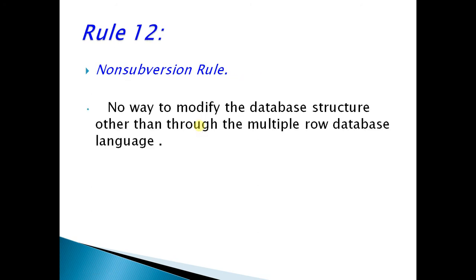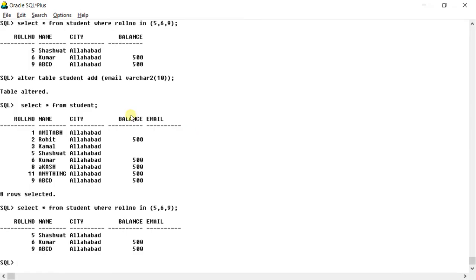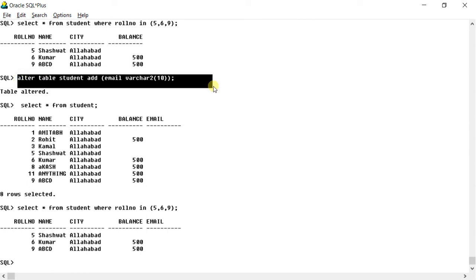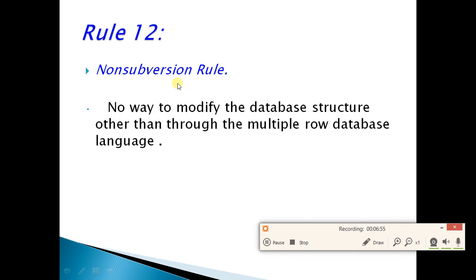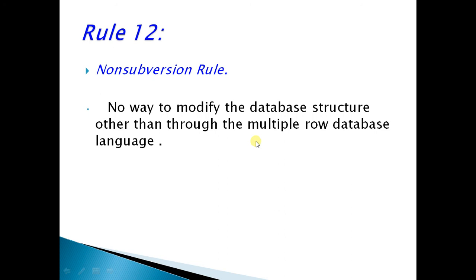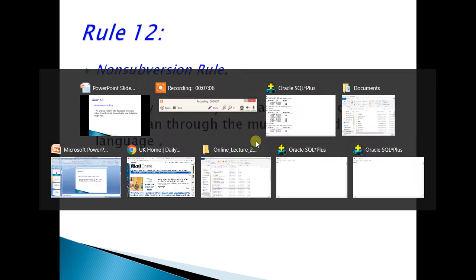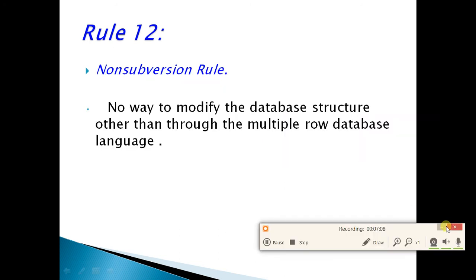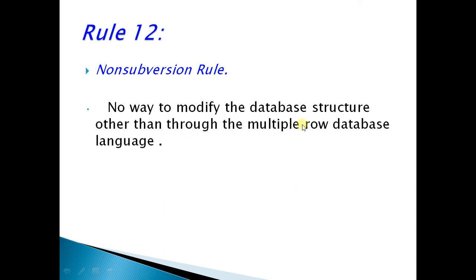Okay, now the last rule, the no subversion rule. Now this is a very simple rule. This rule says that, as you know, a single database can be connected using different technologies. For example, you can connect it with Java, Android, Python, ASP, JSP, whatever language you call. However, in no case should any language be able to bypass the rules of the DBMS. Okay, this is the simple meaning.